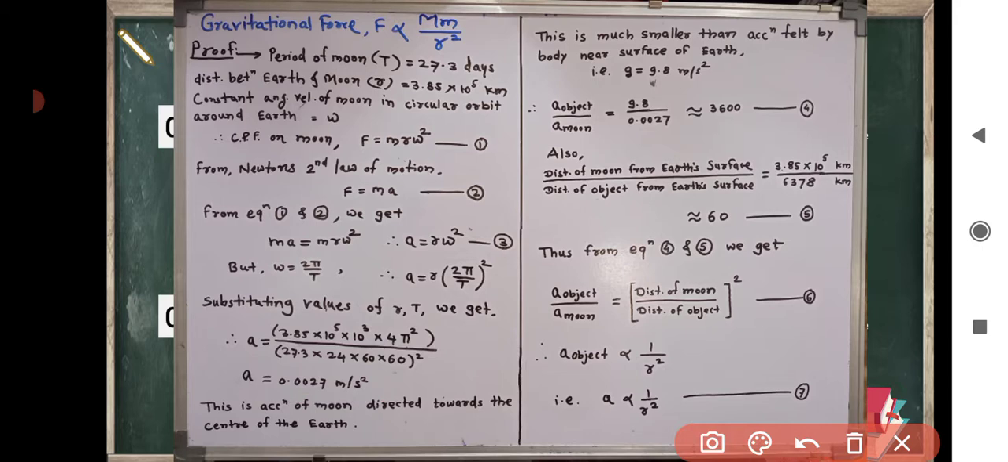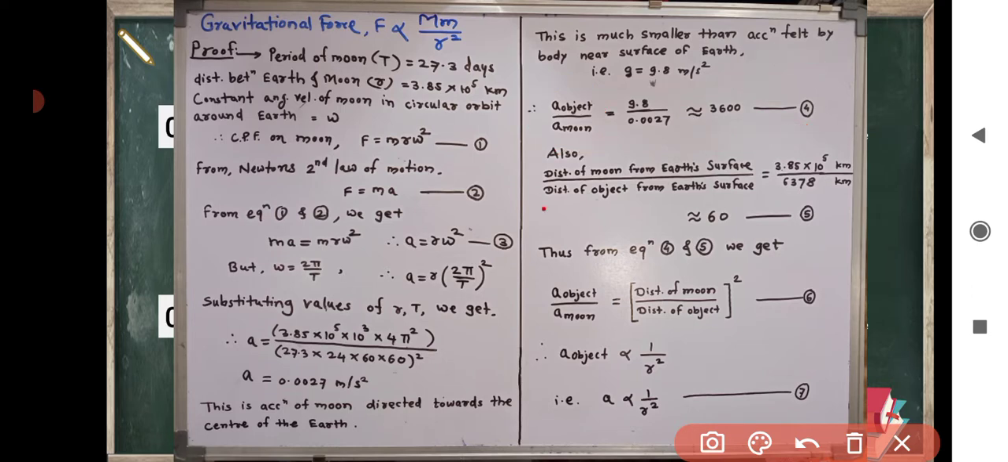This acceleration of moon is directed towards the center of earth, and this is much smaller than acceleration felt by body near surface of earth, that is g is equal to 9.8 meter per second square. The ratio of acceleration of object to acceleration of moon is equal to 9.8 divided by 0.0027. This is approximately equal to 3600. This is equation number 4.